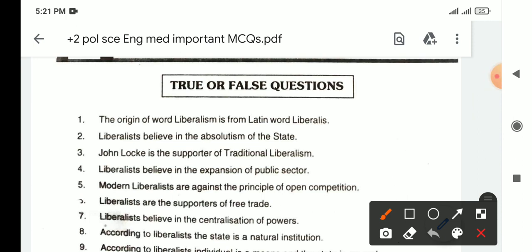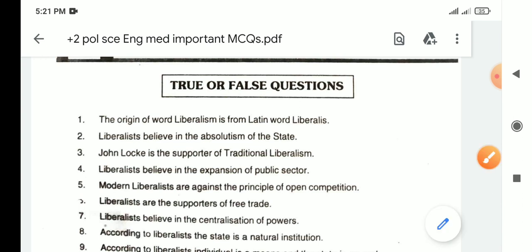And first question from liberalism is the word. Origin of the word liberalism is from the Latin word liberalis. It is true. Then we have liberalist belief in the absolutism of state. That is false. No, they don't believe in absolute power of the state. Next, John Locke is the supporter of traditional liberalism. That is true. He is also known as father of liberalism.